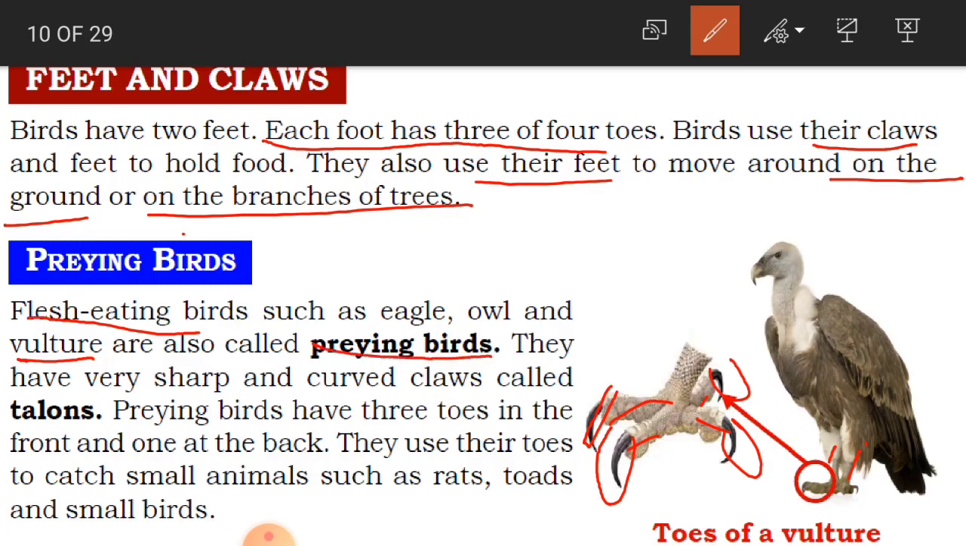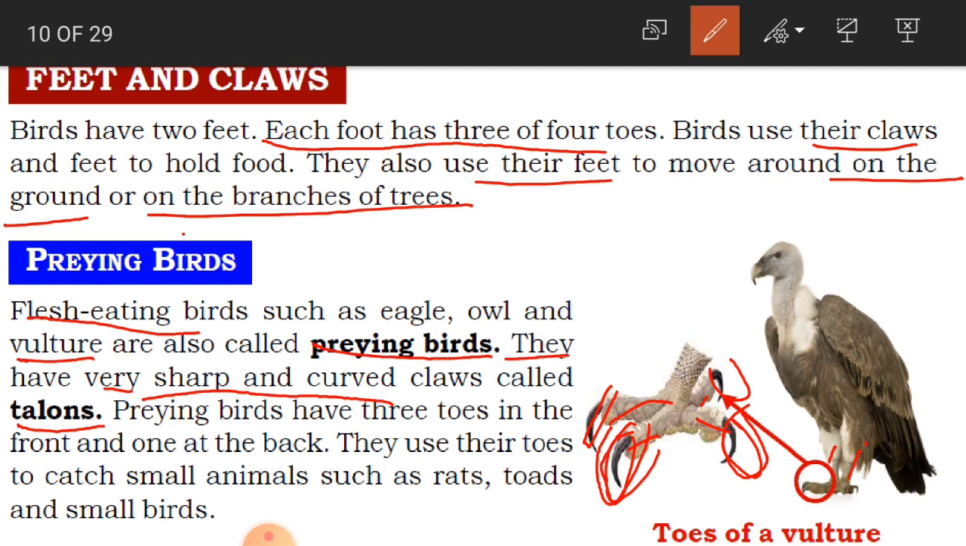They have very sharp and curved claws called talons. These praying birds have very sharp and curved claws. If you can see in the picture here, see how sharp and curved they are. These claws are called talons.